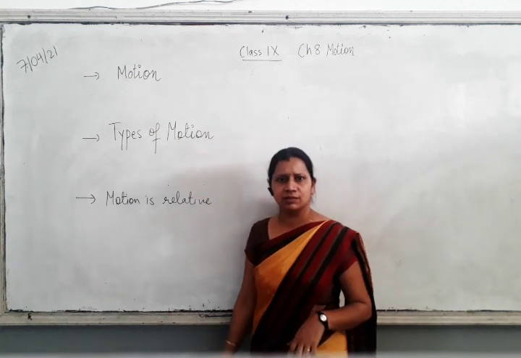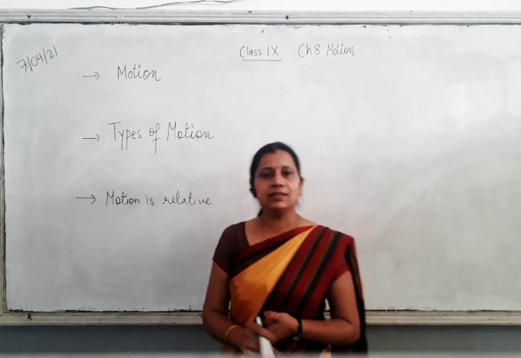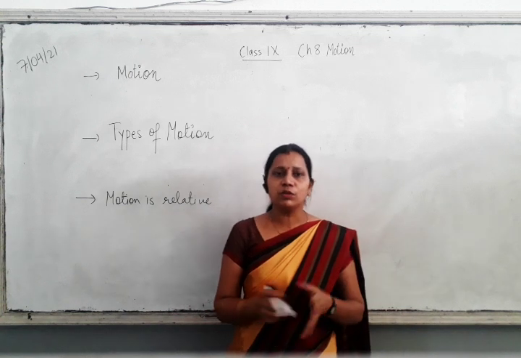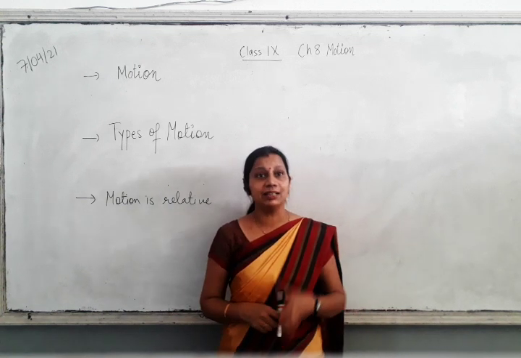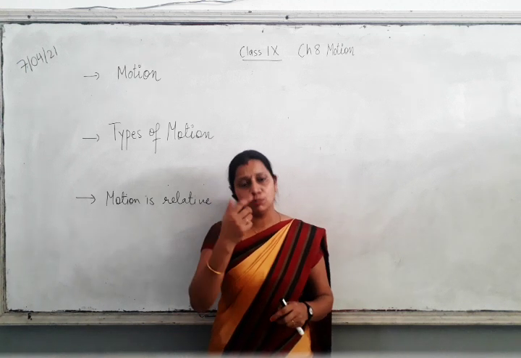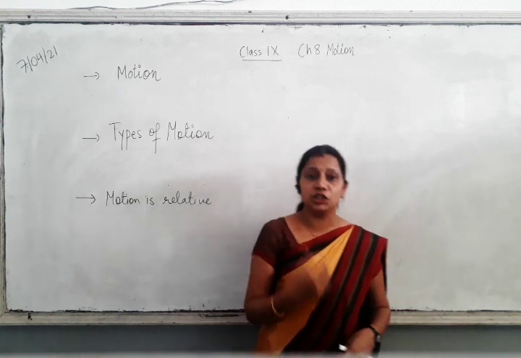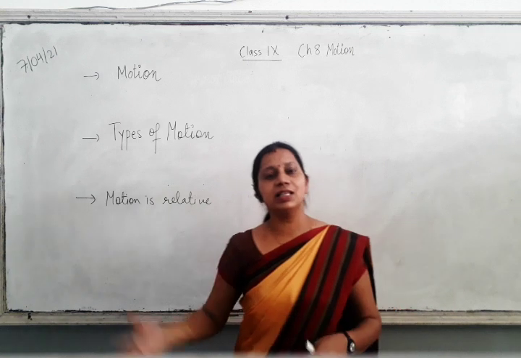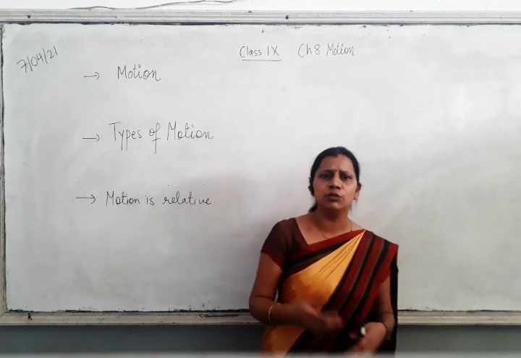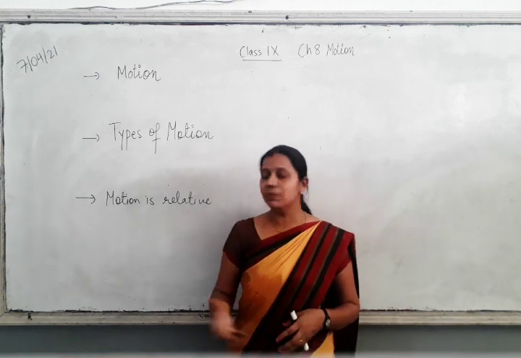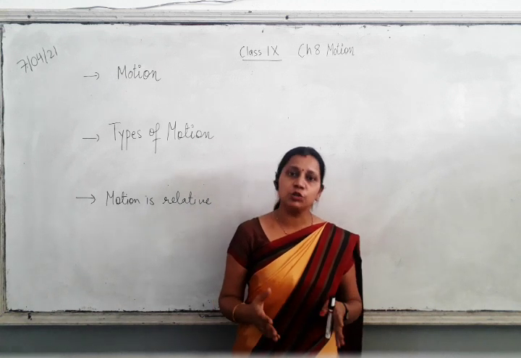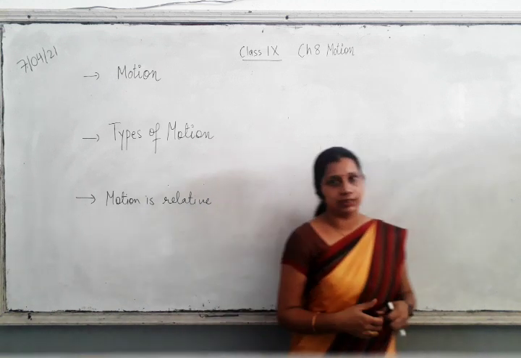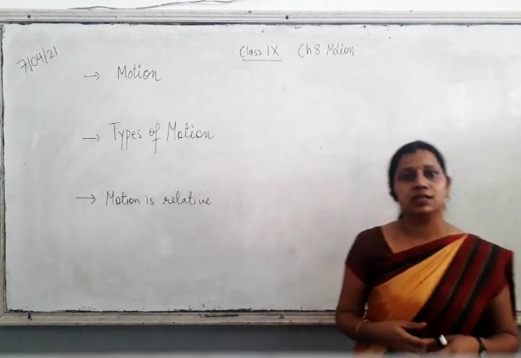Types of motion. There are many categories. What you have to do is only a few that you can search around you. Like this pen, this is in motion, our earth, it is in rotational motion. So like this there are various types of motion. A few I will tell you, with examples. For one, I already told you, rotational motion. You can give the example of earth. It is rotating around the sun.